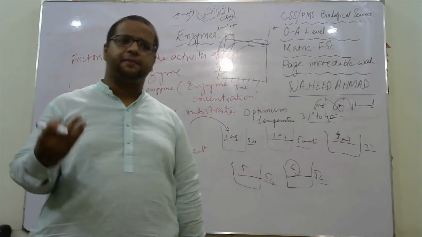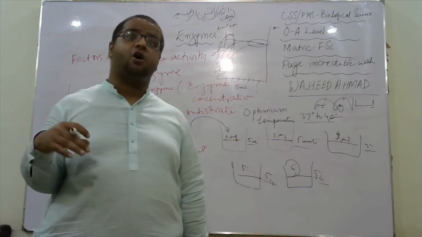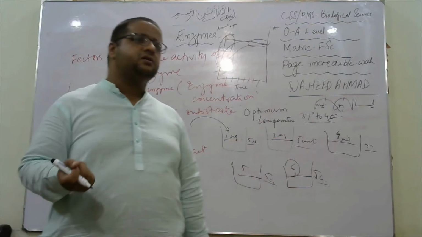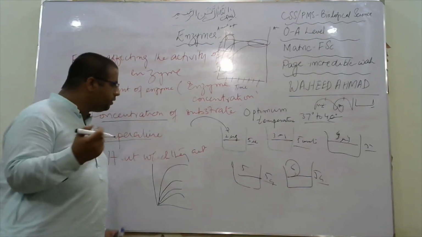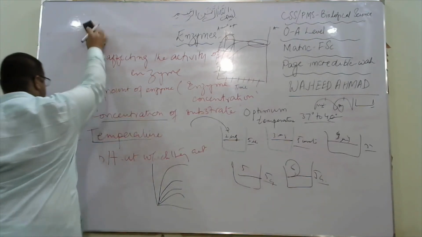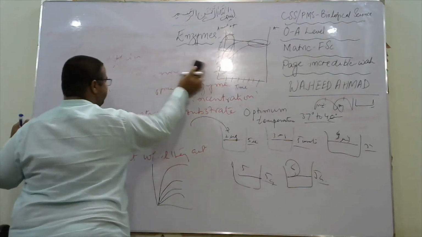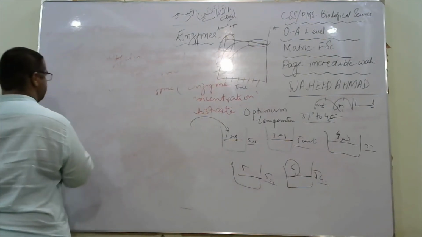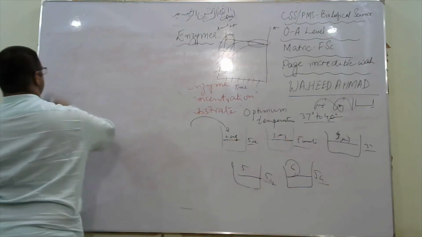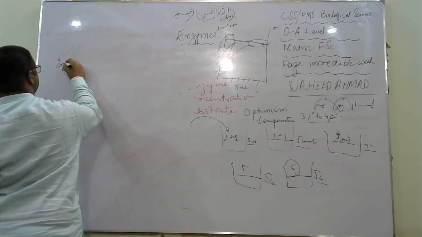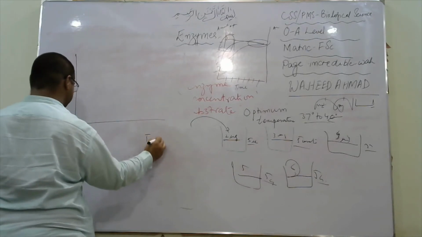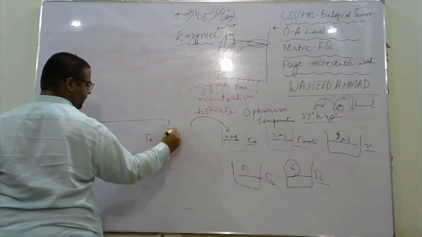Take bacterial enzymes present in hot springs, which perform their activity at high temperature. Now I am going to draw the graph of enzyme activity under temperature. This is enzyme activity, and this is temperature, from 0 to 75.